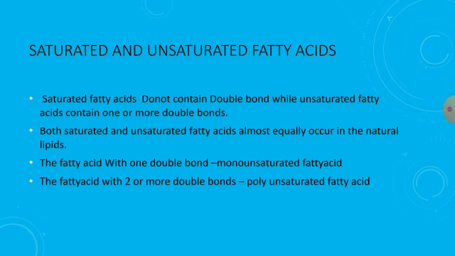Another characteristic feature is that saturated fatty acids end with the suffix anoic acid, while unsaturated fatty acids end with the suffix enoic acid.